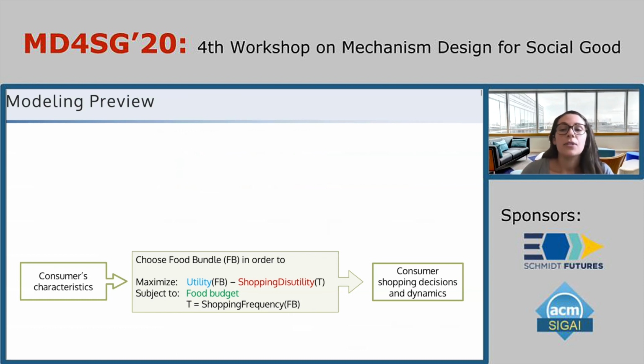Every time a household goes to the grocery store, they pay some cost, which could be a combination of transportation cost as well as opportunity cost. So all else equal, they would like to go shopping less frequently.